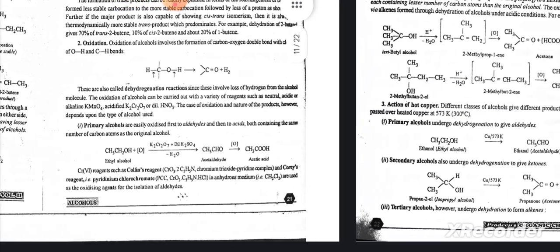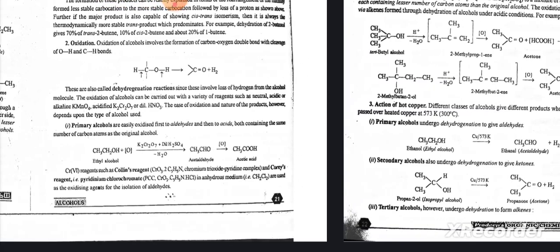The ease of oxidation and nature of product, however, depends upon the type of alcohol used. Primary alcohols are easily oxidized first to aldehydes, then to acids, both containing the same number of carbon atoms as the original alcohol. Reagents such as Collins reagent and chromium trioxide etc. are used. We can also use K2Cr2O7 with dilute H2SO4.